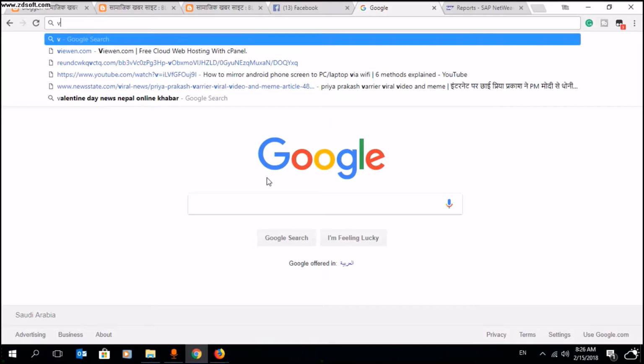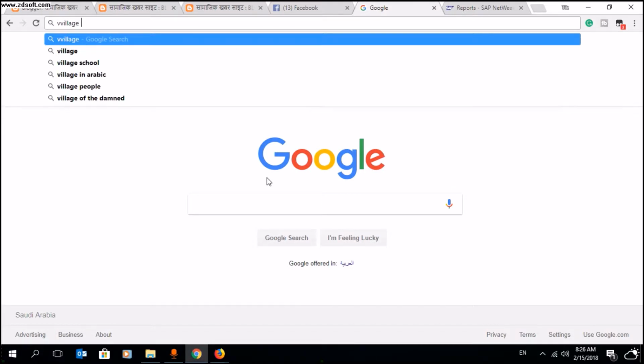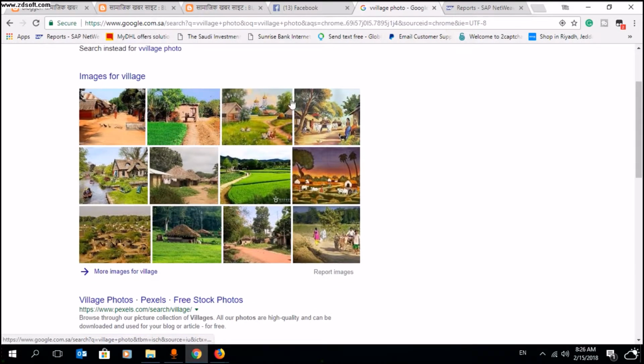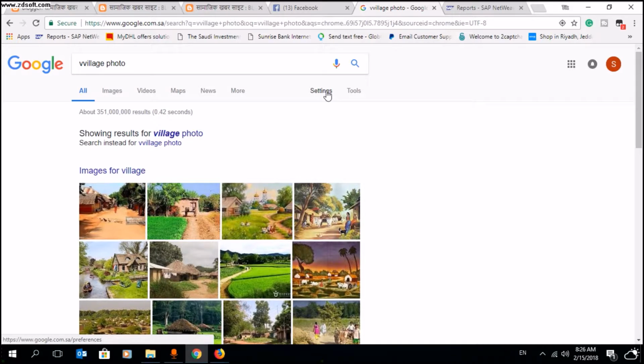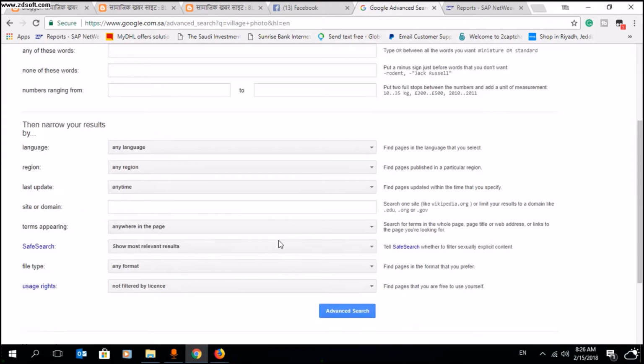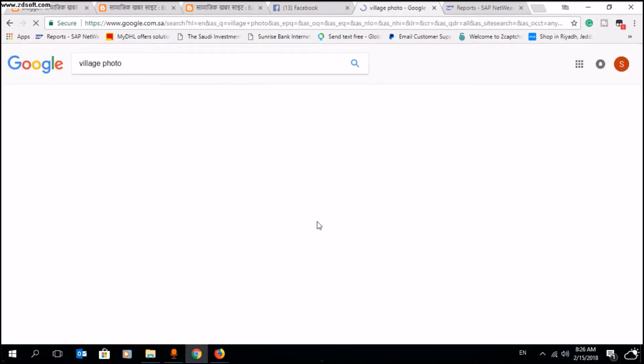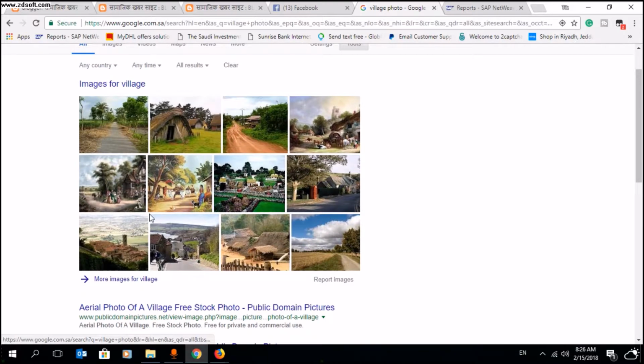Just search here for village photo, and it will show you all these pictures. But always keep in mind that it should be Creative Commons, copy protected, free to share, right? So always search from here, and this image you can share and edit, everything you can do.